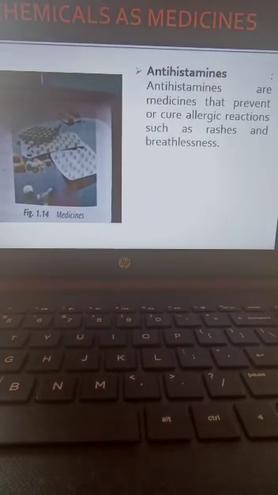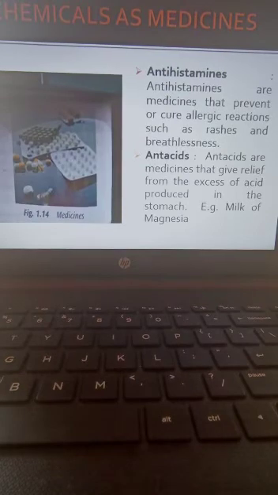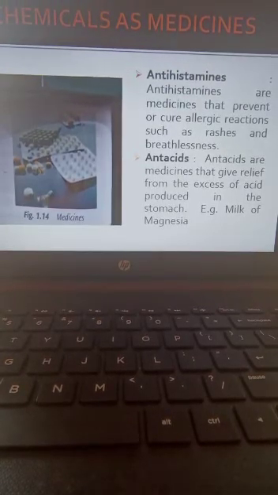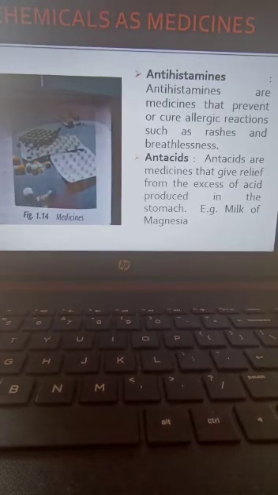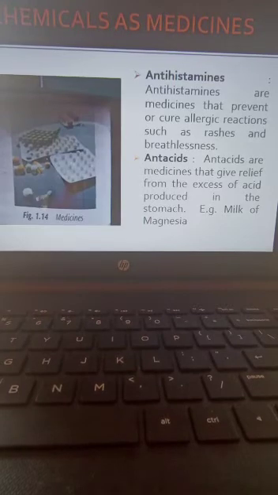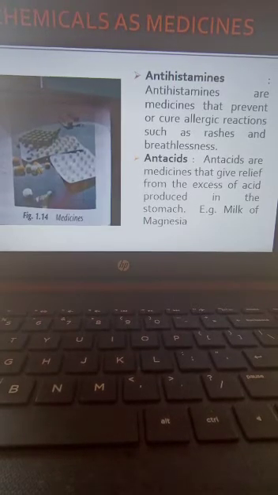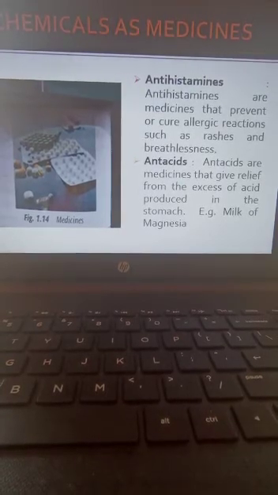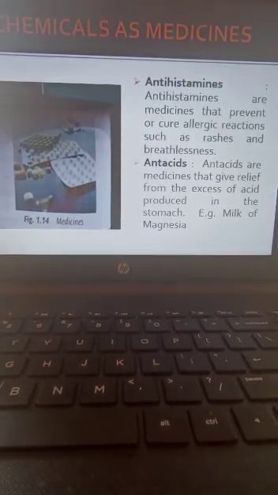Okay. Next, antacids. What are antacids? Antacids we all take, isn't it? Most of the houses have antacids. What are antacids? If we are having stomach pain due to acidity, excess acid in our stomach, we used to have stomach pain, isn't it?